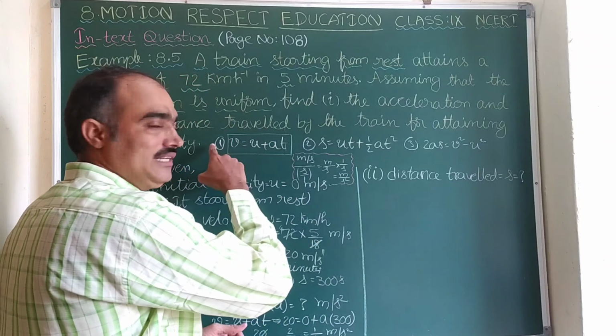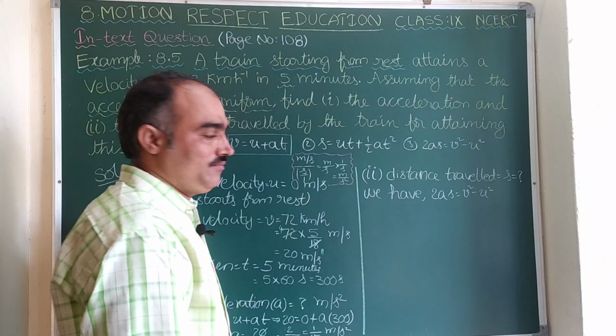Here let us take the third one: 2as is equal to v square minus u square. If you use the second formula also, you will get the same answer. You do not need to use only the third one; you can use any of them.